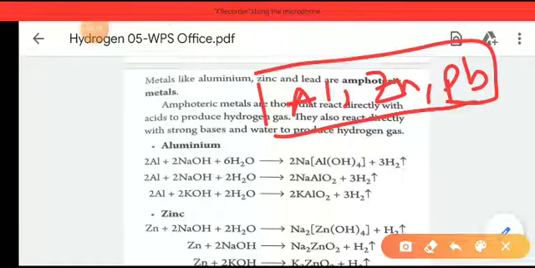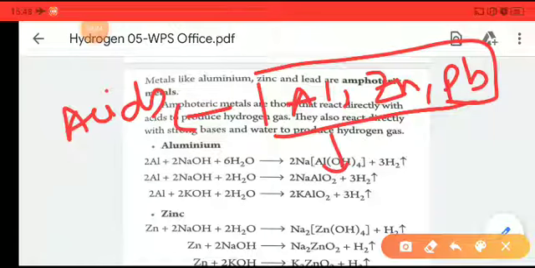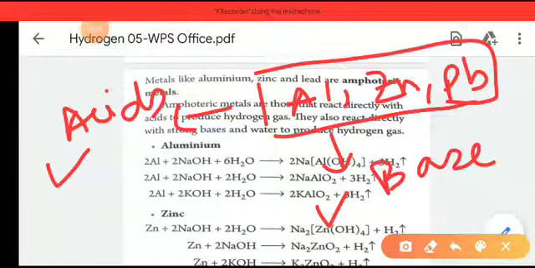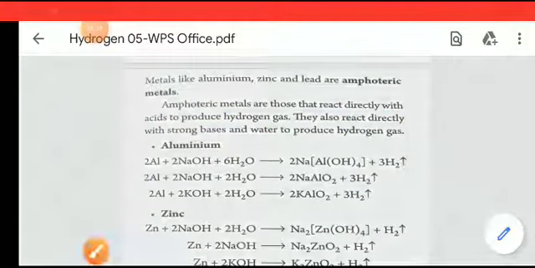Amphoteric metals can react with both. They can react with acids as well as they can react with base. So when amphoteric metals are reacted with base or alkalis, what will they form? Let's see.